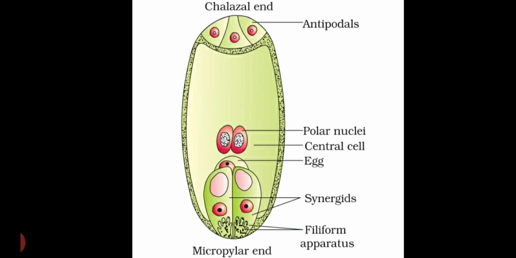So in this diagram we can easily see the upper portion, which is the chalazal portion. It contains 3 cells that we call the antipodal cells, and at the lower side it contains 3 cells, of which one is the egg cell and 2 are synergid cells. The synergid cell is quite thick in the micropylar region, and that thickened portion is known as the filiform apparatus, which helps in directing the pollen tube. At the center we have 2 nuclei that we call the polar nuclei, present in the central cell.